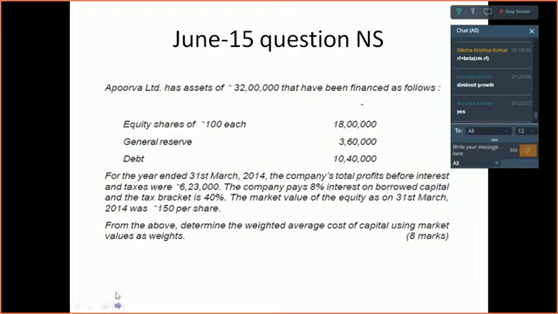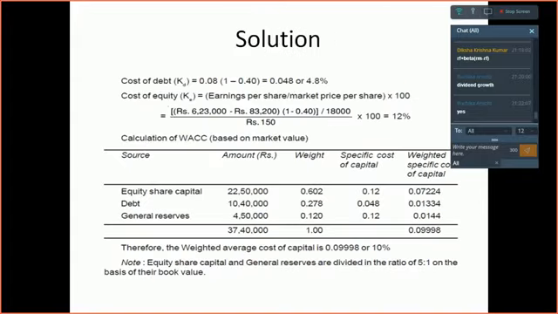Now first of all, you have to find out the cost of equity. In order to find out the cost of equity, certain information has been given to you, which is the company's total profit before interest and taxes is rupees 6,23,000. Use this information: from this earnings before interest and taxes, reduce interest and reduce the tax, right? So you will get the earnings, divided by the number of shares. Are you able to follow?